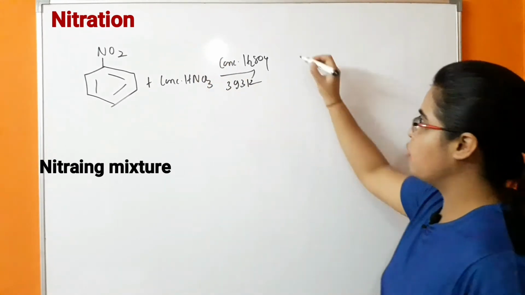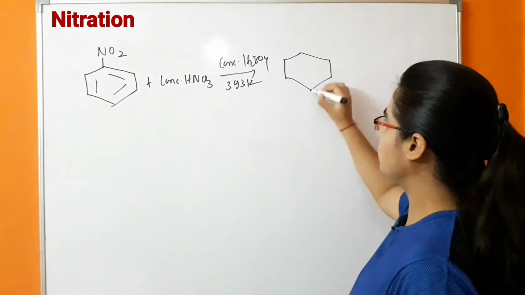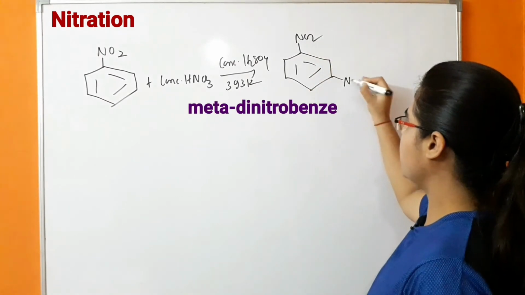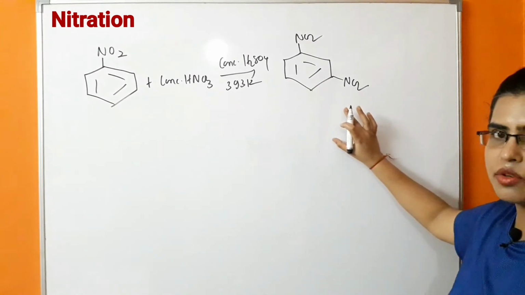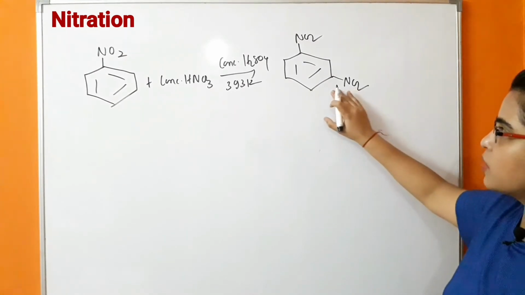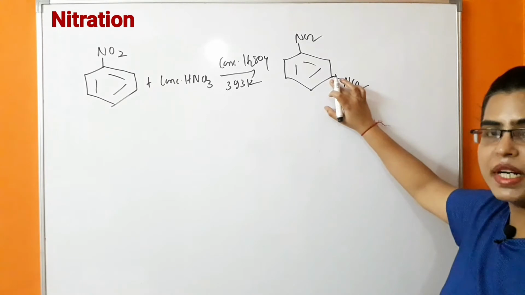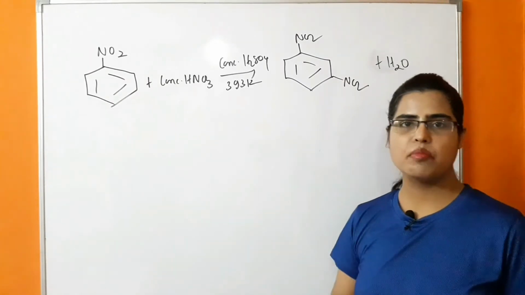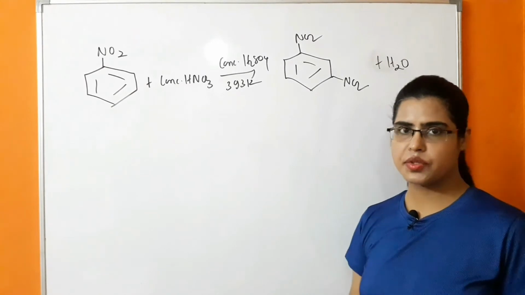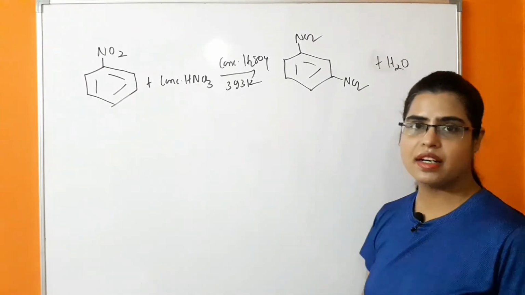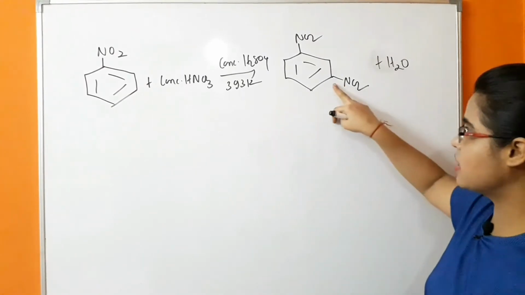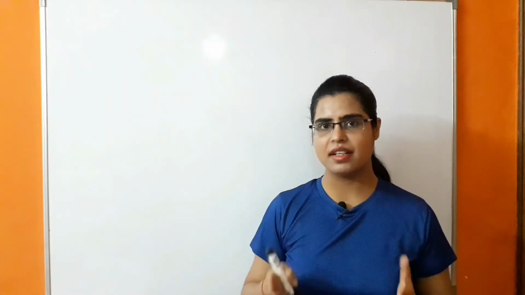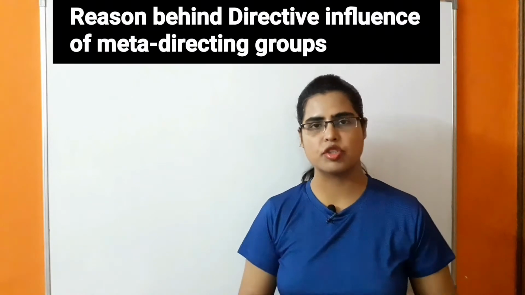So there is a formation of NO2. This is m-dinitrobenzene. In this case, the electrophile is attacking at meta position, with removal of H2O. So by the help of this reaction, it is clearly understood that in the presence of meta-directing group, the electrophile is attacking at meta position. So what is the reason behind the meta-directive influence of these substituent groups?